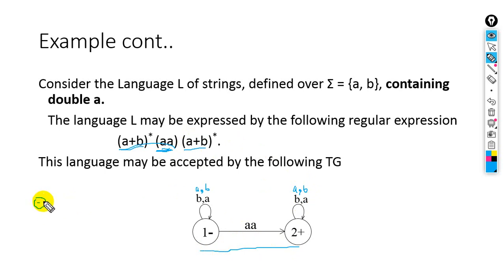Starting state 1. Okay, this is state 2. For the loop we can draw just like this. This is a loop on A or B. This is a loop. Next we have double A, so here we should have a single letter on each and every